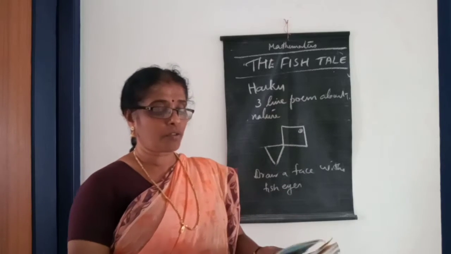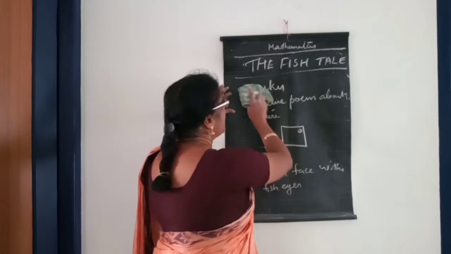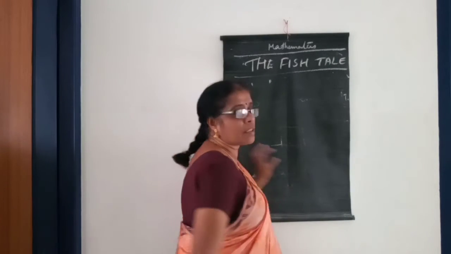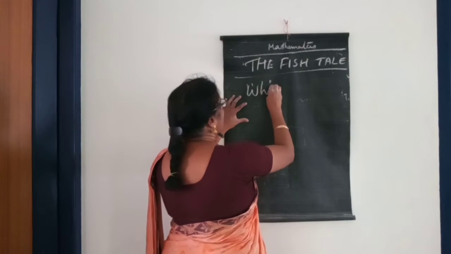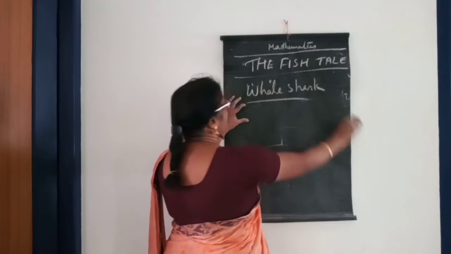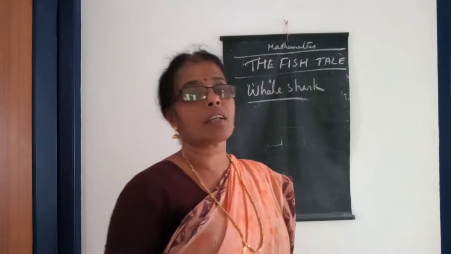Okay. And the next one is we have to tell about the whale shark. Haiku was already explained in the last classes. Then the next one is the whale shark. Second topic is whale shark. What is a whale shark? The whale shark is the biggest fish.